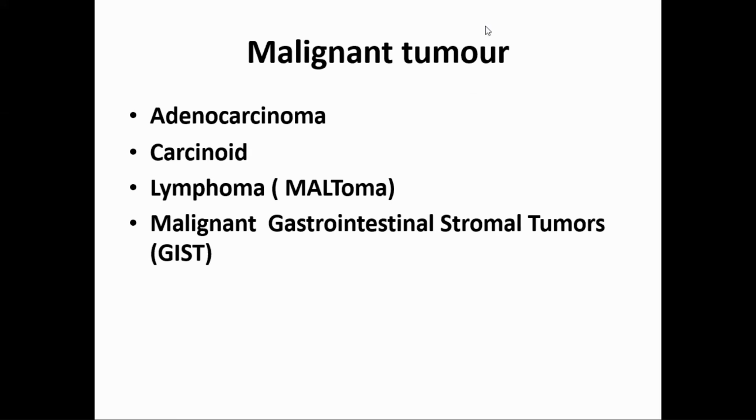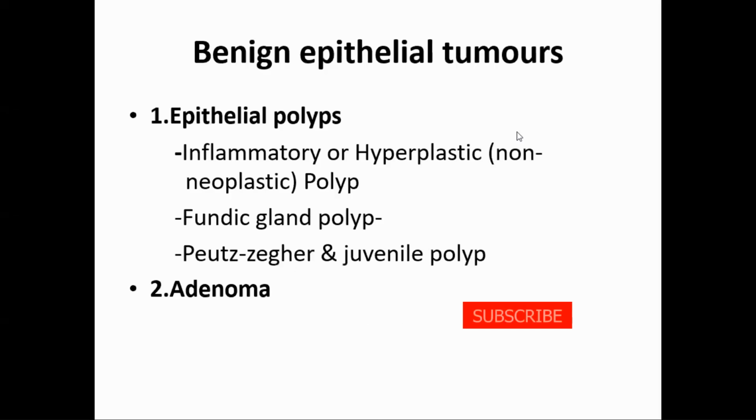And malignant tumors of the stomach are adenocarcinoma, carcinoid, lymphoma, and malignant GIST. Benign epithelial tumors are inflammatory polyp or hyperplastic polyp, fundic gland polyp, juvenile polyp. I will cover this in the next lecture. And then adenoma. Adenoma is a benign tumor of the gland. Polyps also protrude into the lumen, but this is called adenoma. We will be talking about that because this is precancerous. Then epithelial polyps are generally benign, and they rarely undergo transformation to cancer.